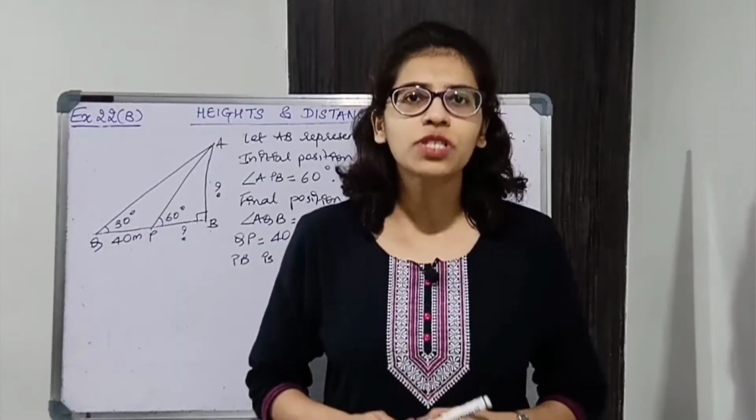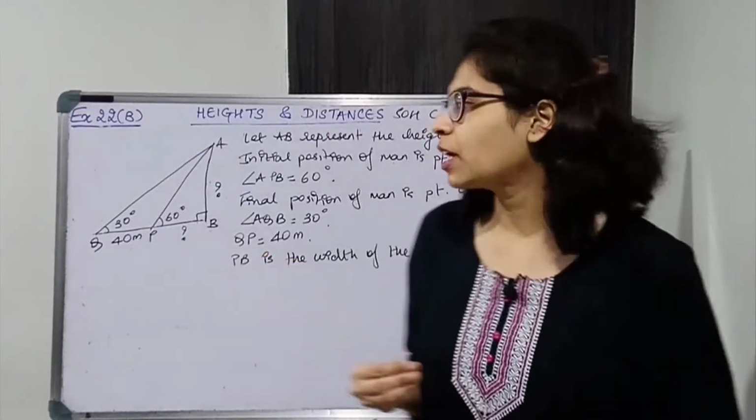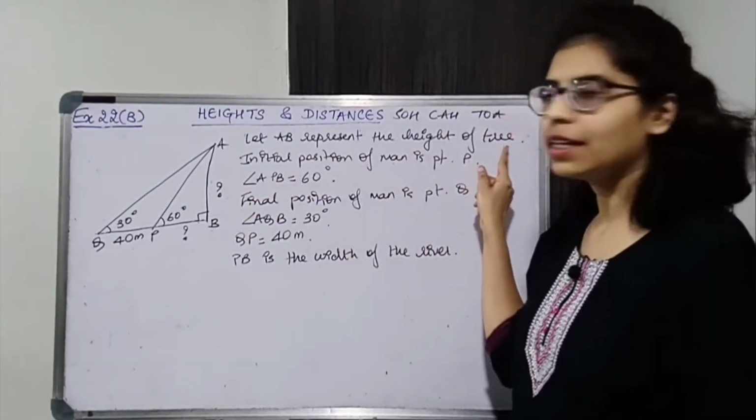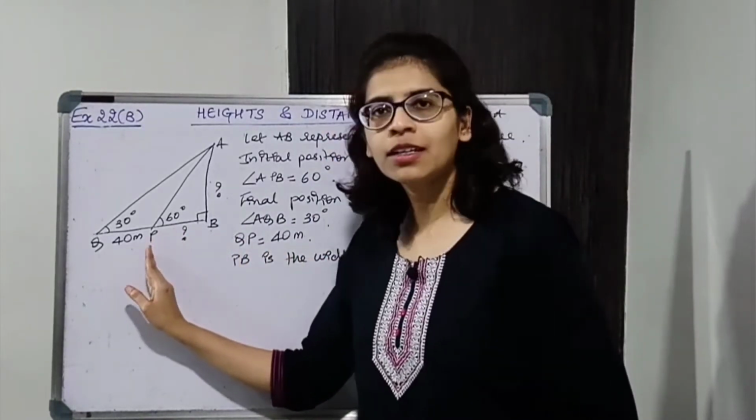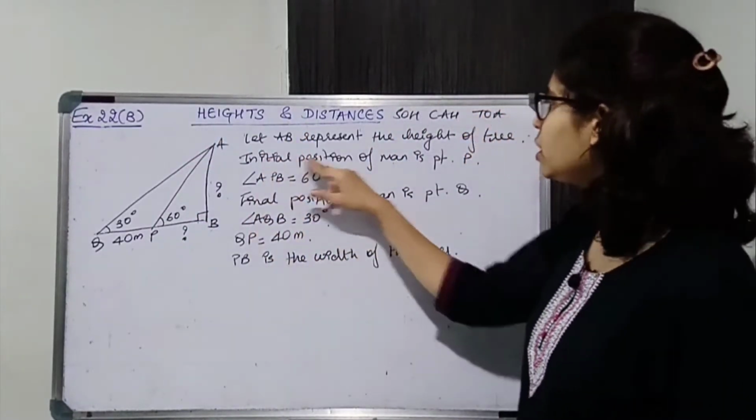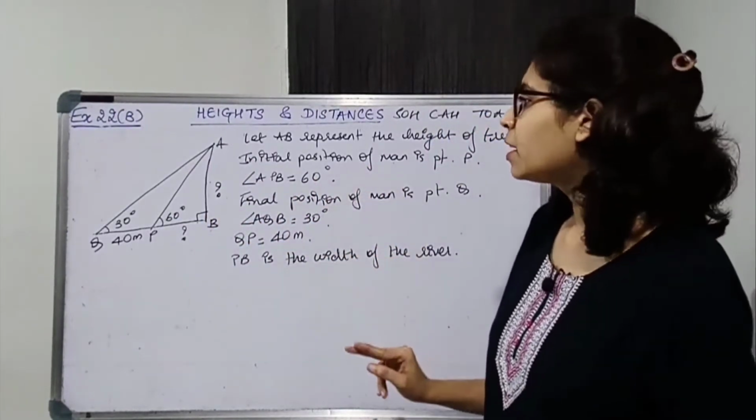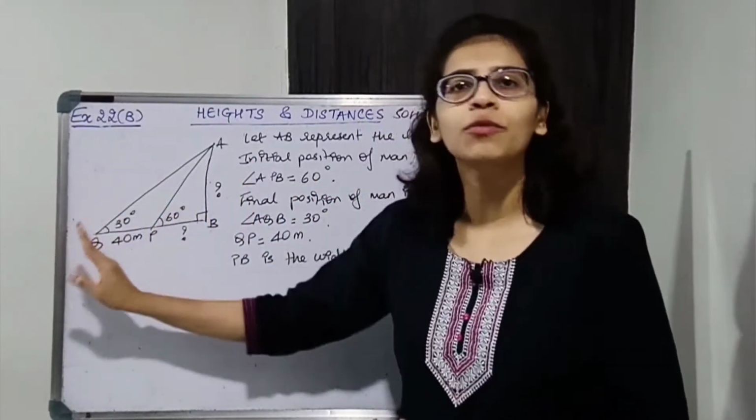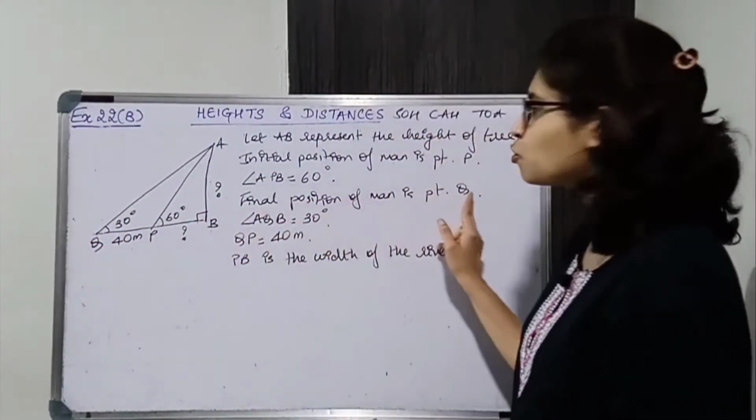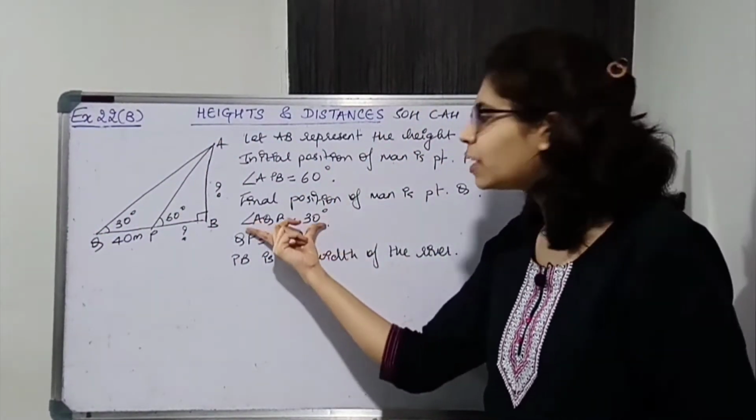So start solving by drawing a proper figure and writing down the given information. Now AB represents the height of the tree. So AB is the height. Initially the man is standing at P, and he is observing the top of the tree. So the initial position is P and the angle of elevation will be 60 degrees. Then he moves 40 meters away from the bank, that is 40 meters backwards. So he comes to point Q, that is the final position is Q. From Q he is observing the top of the tree. So now the angle of elevation is 30 degrees.